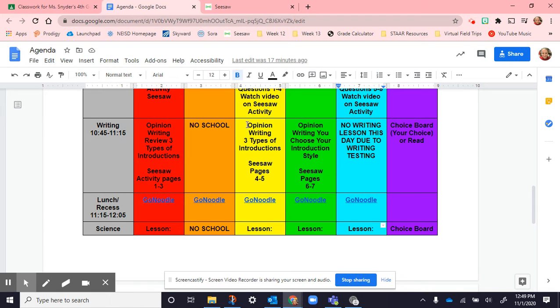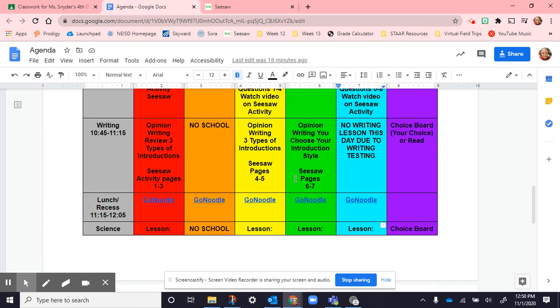Same thing for Monday, Wednesday, and Thursday. And then the Seesaw, everything's on Seesaw. So Seesaw pages, we're doing 1 through 3 on Monday, 4 through 5 on Wednesday, 6 through 7 on Thursday. And within those, there's the opinion writing with the introduction practice.